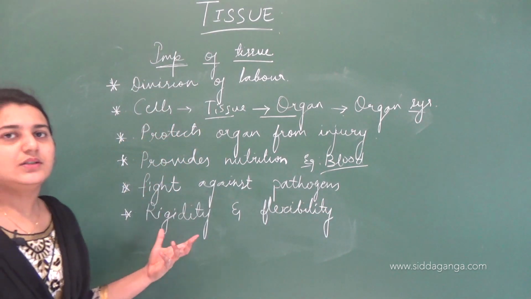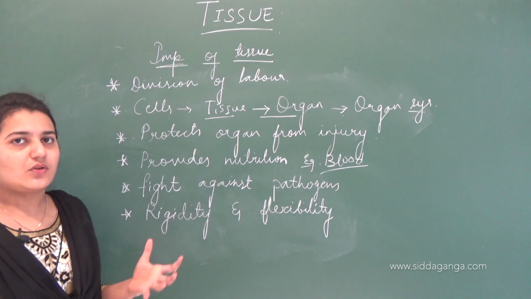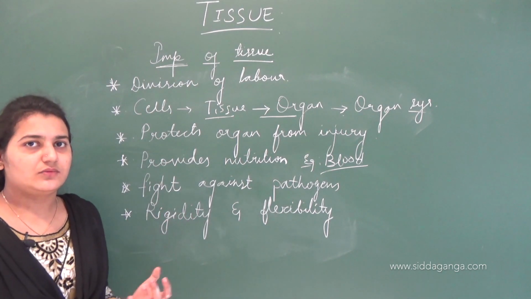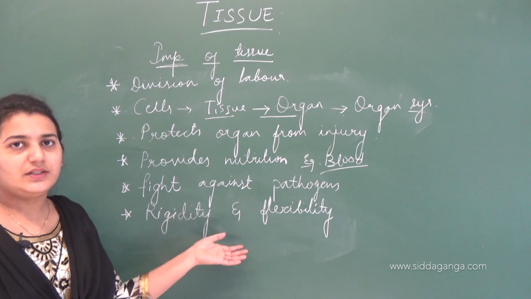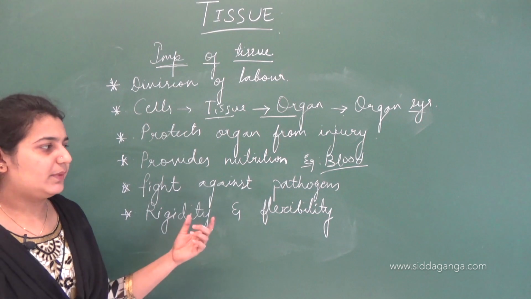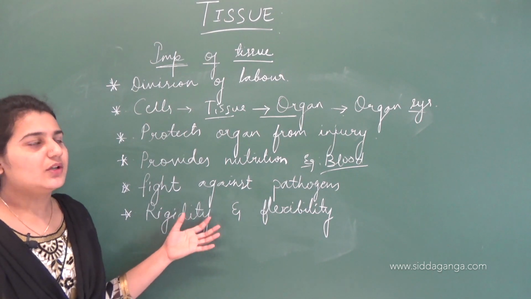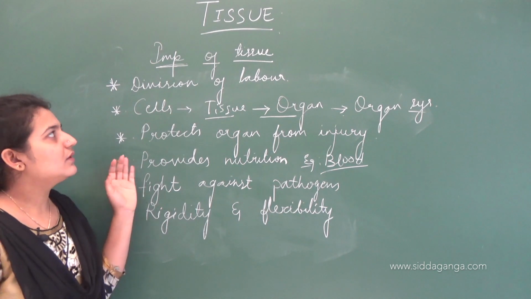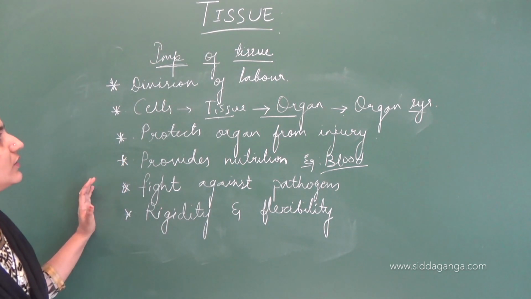Clear? The plant body is strong to withstand all the adverse conditions. It is due to the presence of tissue. And it is also flexible, it bends. For example, the climbers and the tendrils, they bend. It is due to the presence of tissue. So, tissues are very important in living organisms. So, these are the importance of tissue.